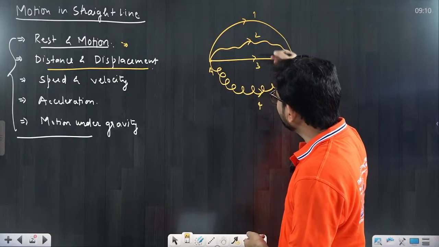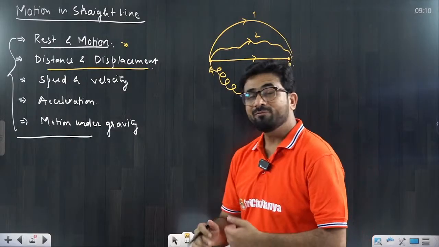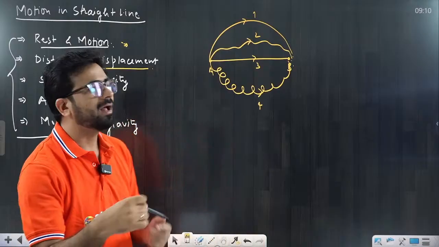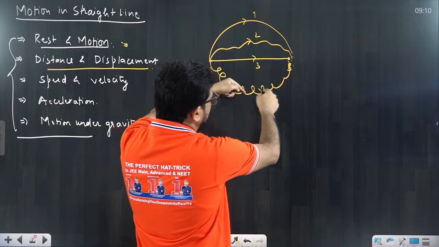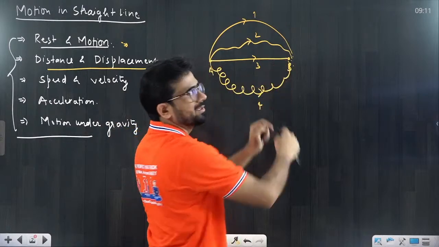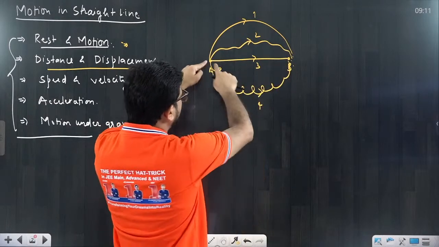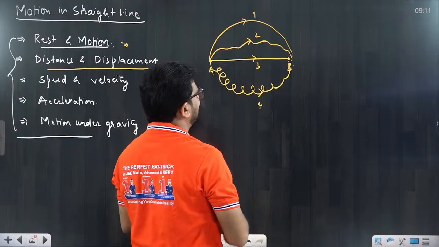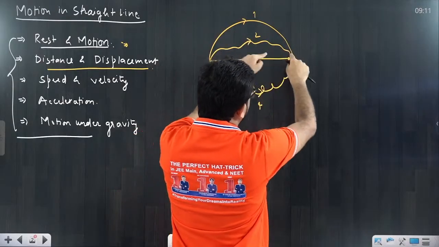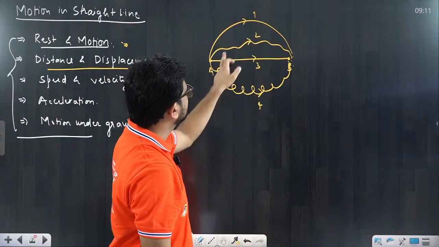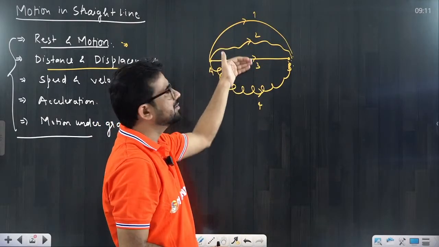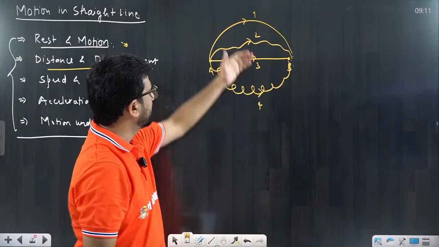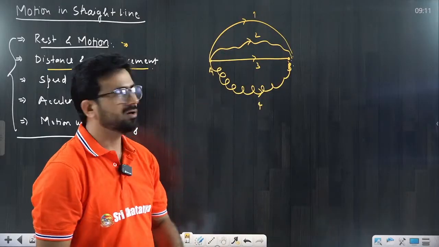For all these 4 paths, if I ask you what the distance is, how do you measure it? Take one string and put it over the path like this. You will get the actual length of this path, that is the distance. If you put it over this one, that would be the distance of path number 3. If you put the string over the second route, you will get the path length of that route. So you will get a different distance in each route.